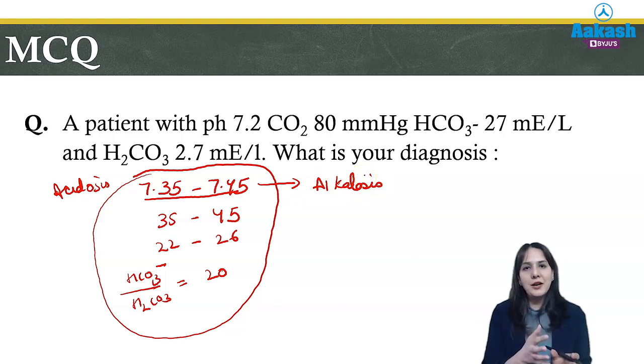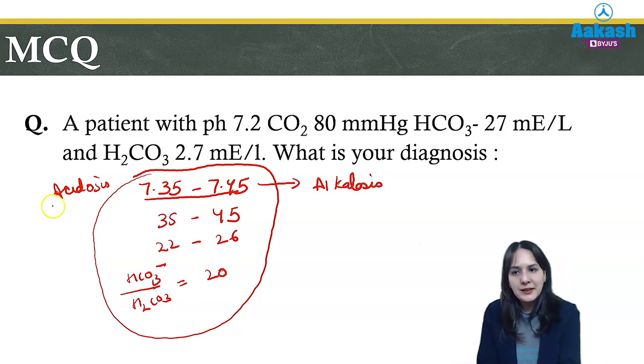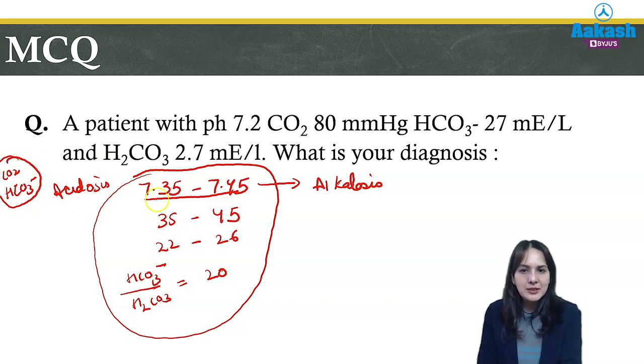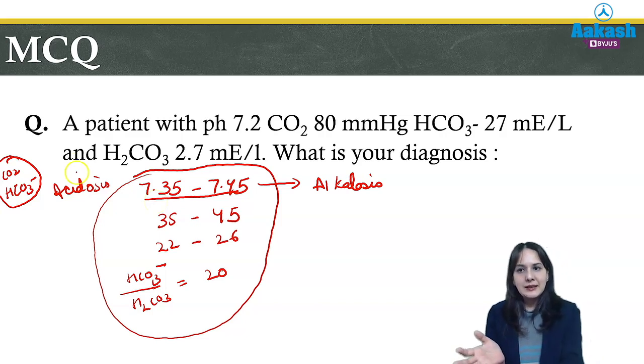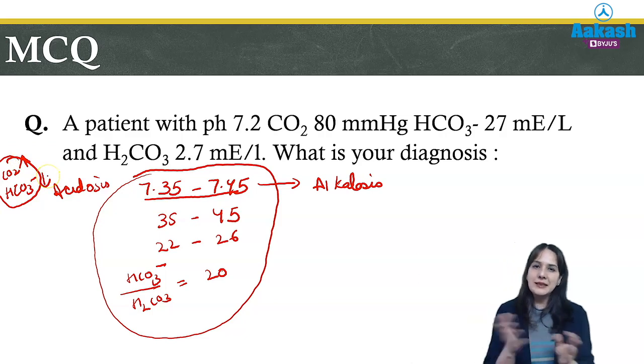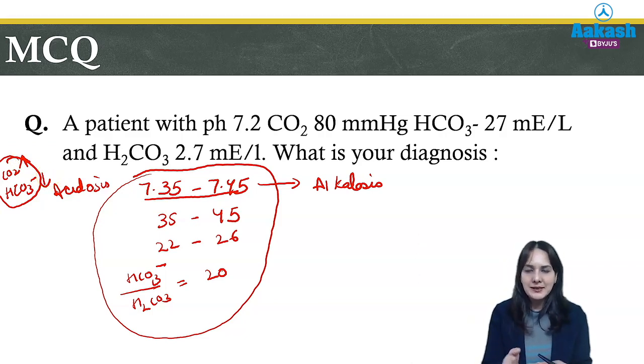Then further we have to differentiate whether it is respiratory or metabolic. For both acidosis as well as alkalosis, we will go for two parameters: one is bicarbonate and the other is carbon dioxide. So what will happen in acidosis? Either carbon dioxide will increase or bicarbonate will decrease. Basically it is a balance which maintains the pH. So if it is acidosis, it is either due to high carbon dioxide or low bicarbonate.